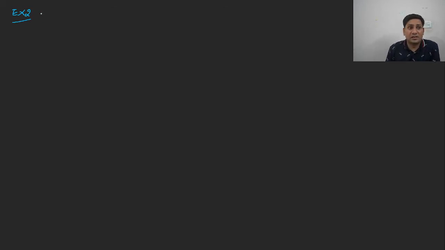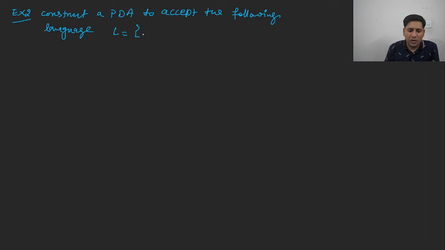Let us consider one more example. Construct a PDA to accept the following language. L is equal to a to the power n, b to the power 2n, where n is greater than or equal to 1, accepted by final state.